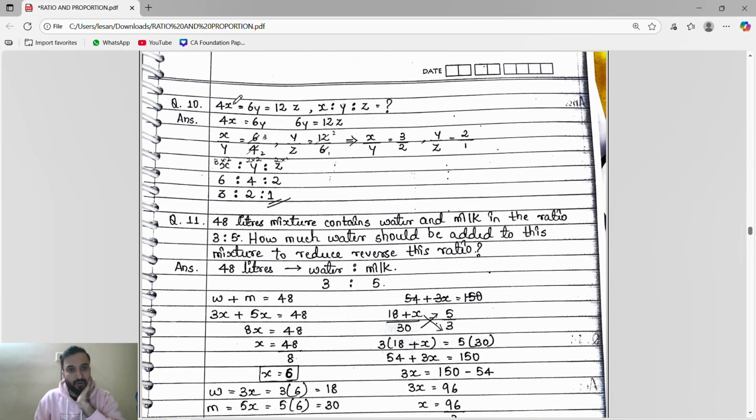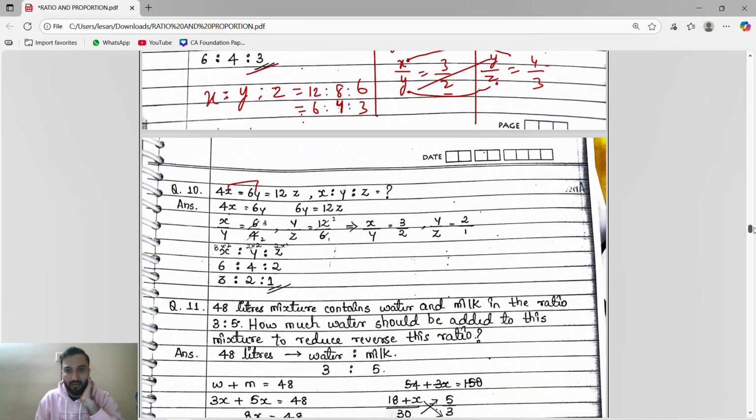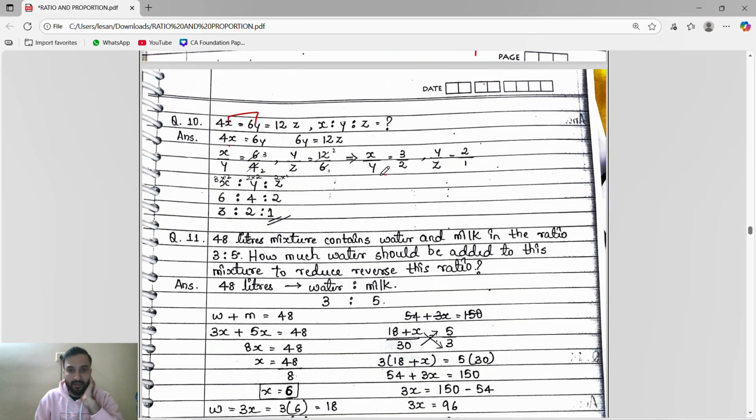Okay, this you have to do again, guys. See, first we will take the first two, 4x is to 6y. Then we will take 6y is to 12z. Apply the same thing. Here we will get x by y and y by z. Then do the same and we will get the answer.